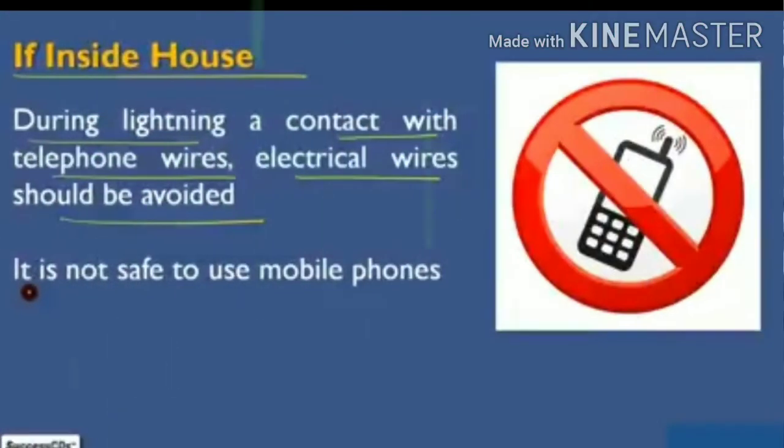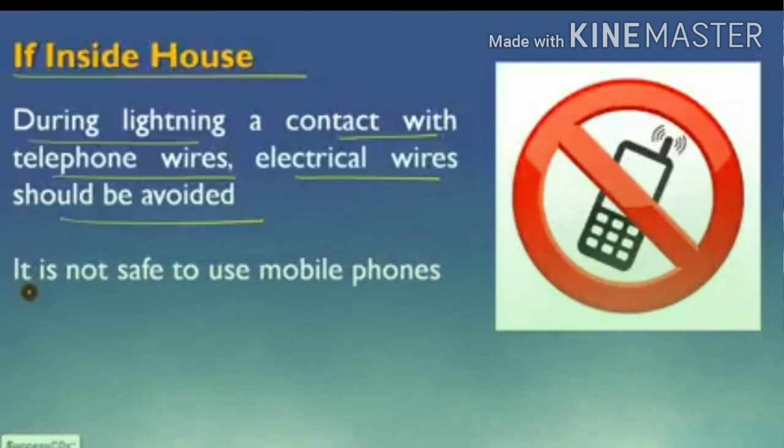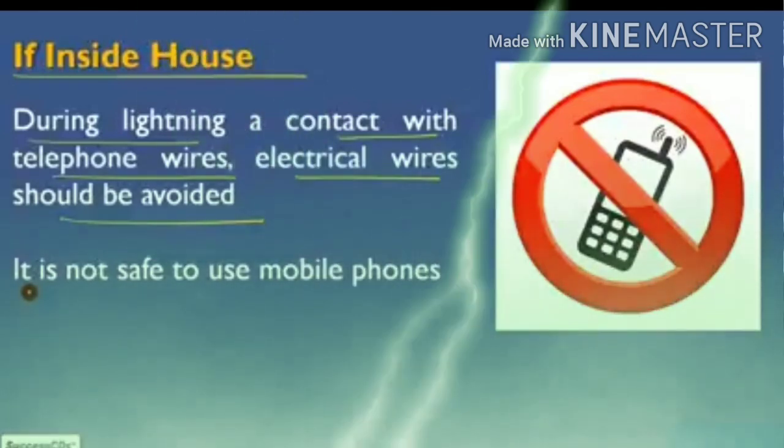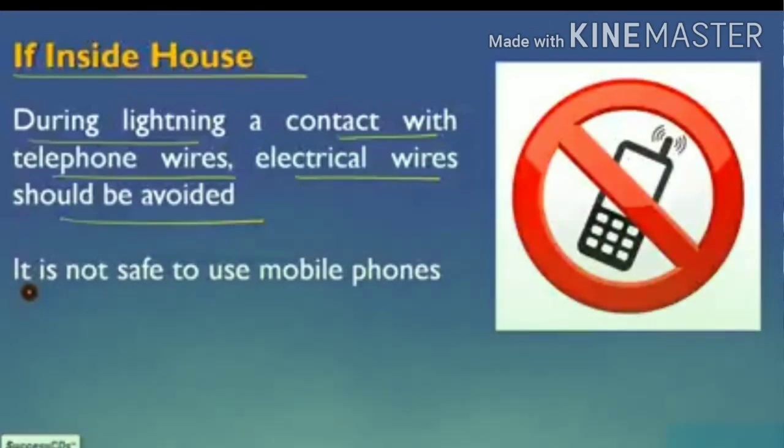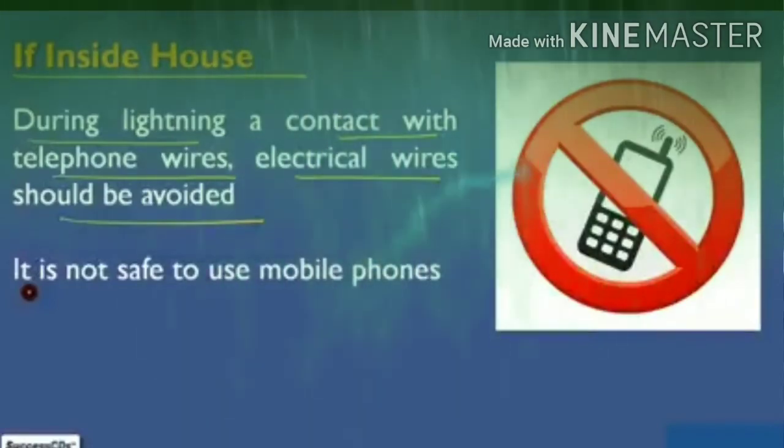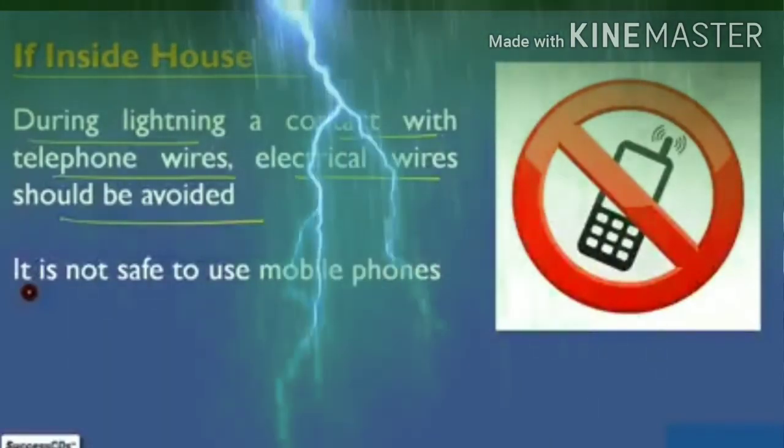Now some safety measures for when you are inside your home. During lightning, contact with telephone wires and electrical wires should be avoided. It is not safe to use a mobile phone also.